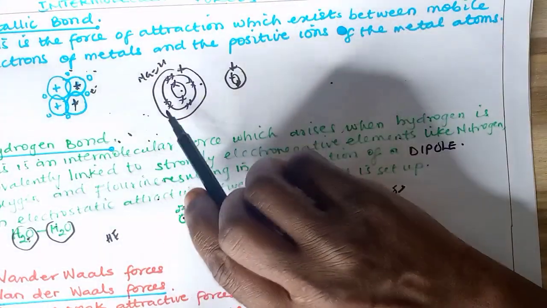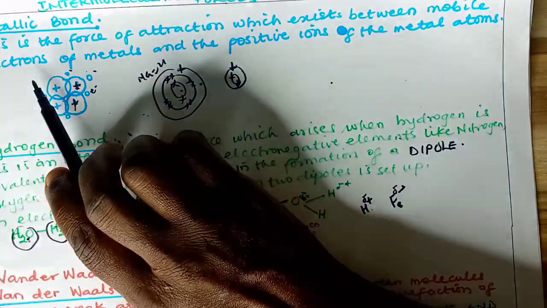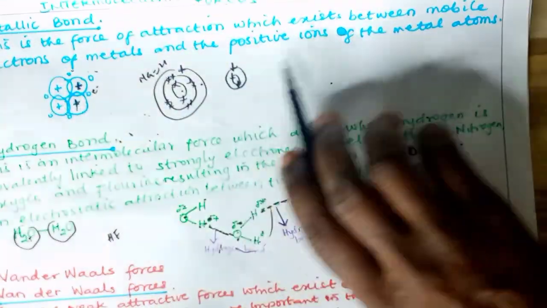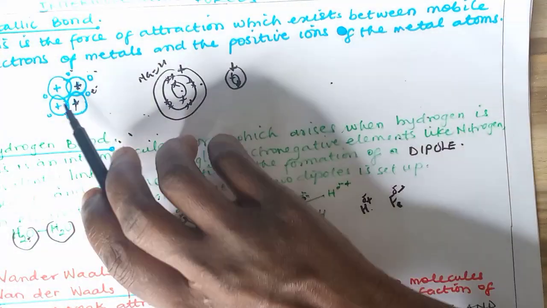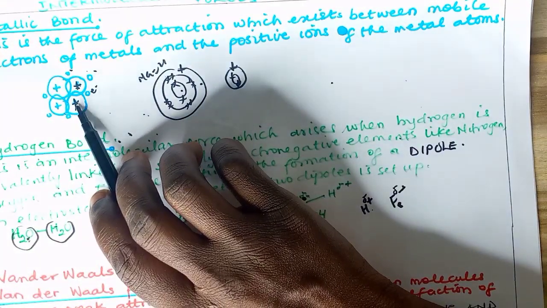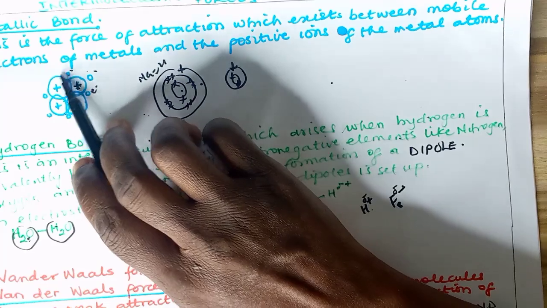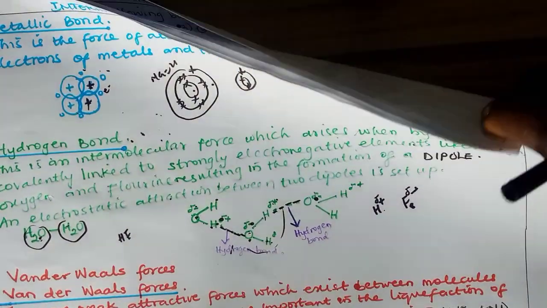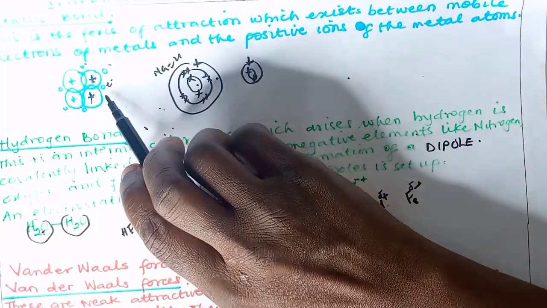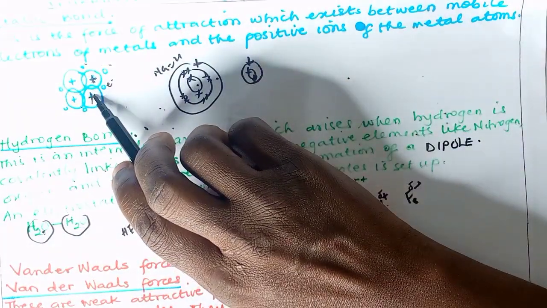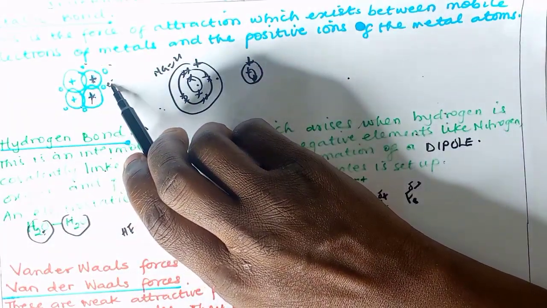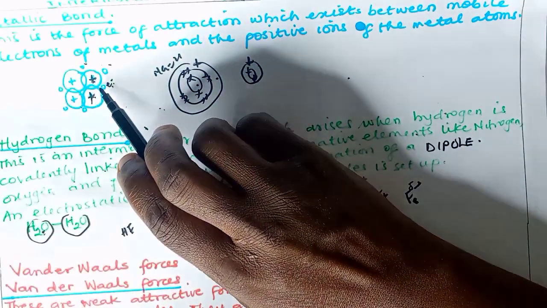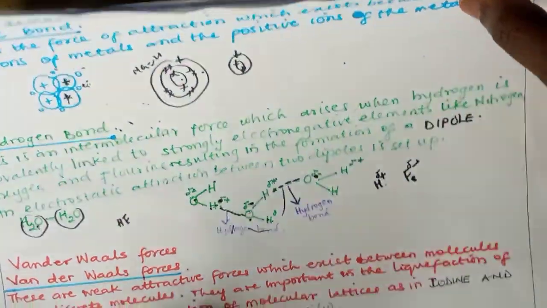So most times these metals have free valence electrons or free mobile electrons. There's a cloud of free mobile electrons embedded in positive ions, because the elements are positive in nature. So all this electrostatic attraction occurs actually between the positive ions of the metals and the electrons of the metals. There's a kind of attraction, and this holds the metals together and results in metallic bonding.